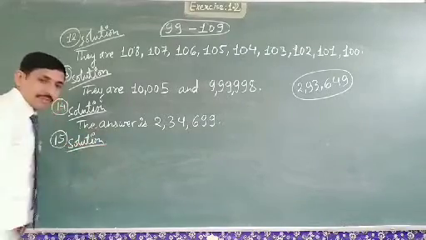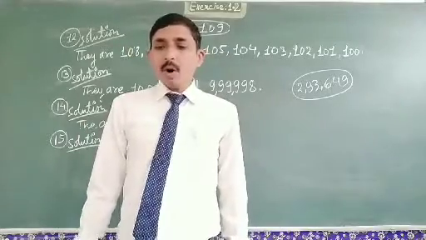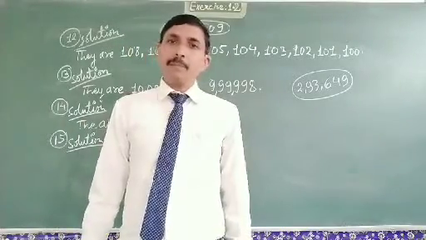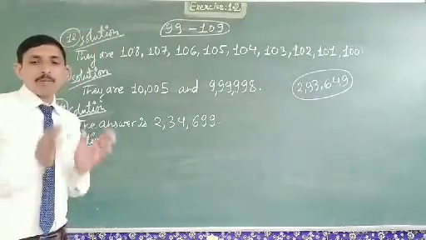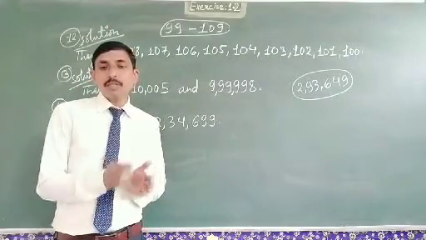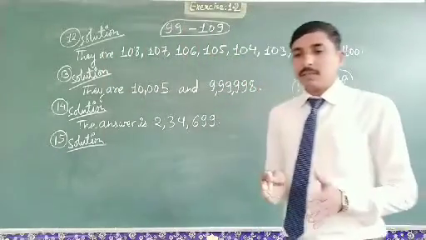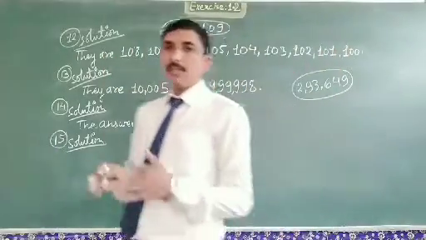Solution of question number 15. Write the smallest 5-digit number, only 2 digits being same. What we have to do? We have to write the smallest 5-digit number in which only 2 digits are the same. We know the smallest number is 0.